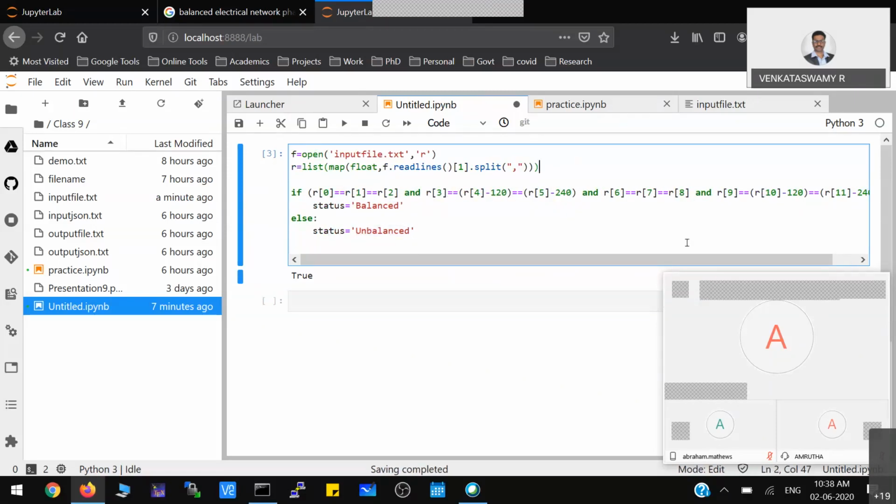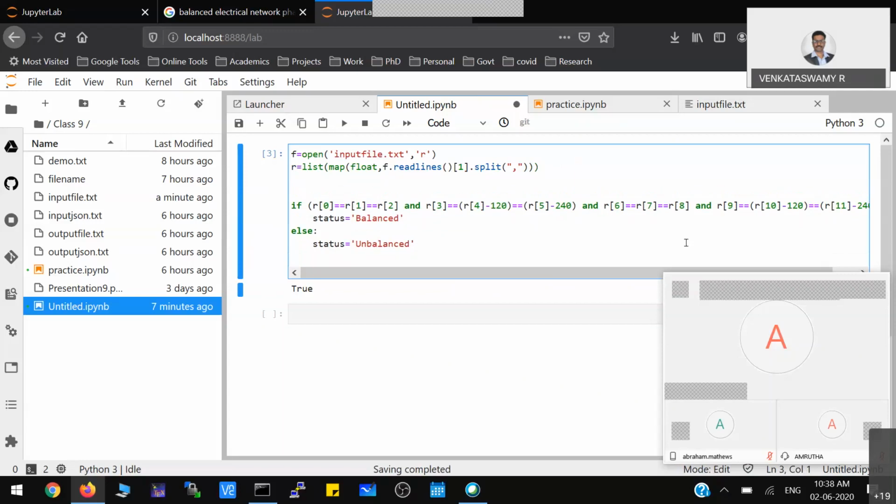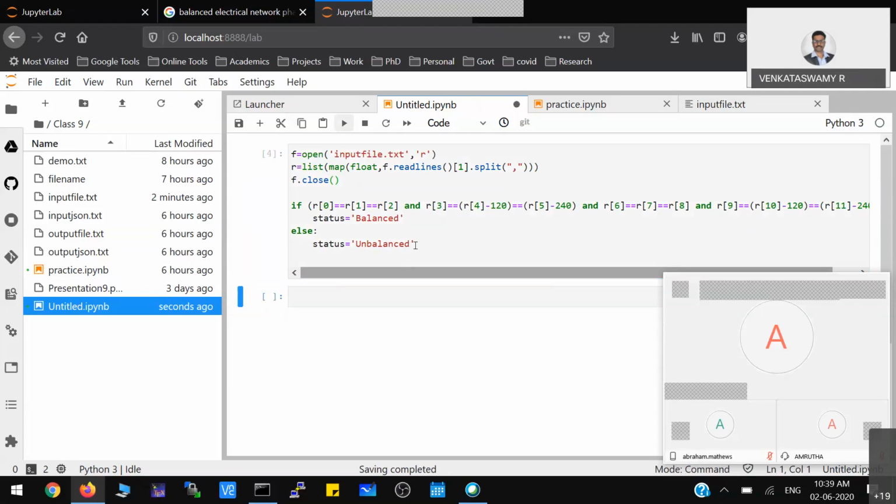Now in file handling, what you have to understand is, you already opened your text file. You can use this particular command, file object dot close. This statement will close that particular file, so that the file can be utilized by any other program. That is what it does. Now when I run this program, you can see the status value changed, but I have not printed it, so you can print that status.